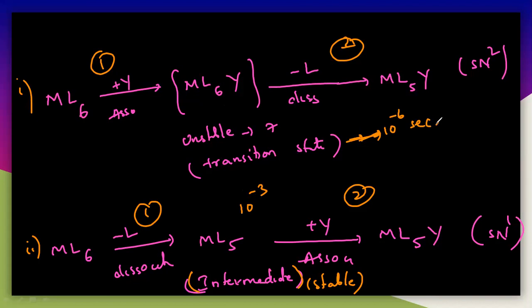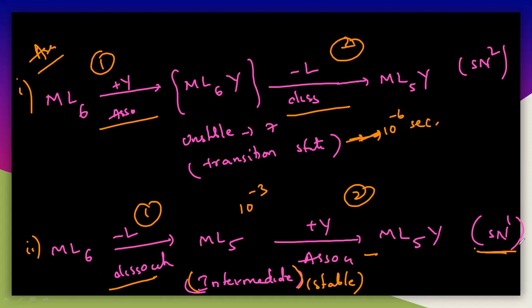So 10 to the power of minus 6 is very small compared with 10 to the power of minus 3. See here, the transition state is unstable, so it does not exist for a long time. So generally you can say this is only a single step process. In some books it is given as a single step process, but generally it is a two-step process. In the first step, association will take place. In the second step, dissociation will take place. Hence it is called associated mechanism. In case of the SN1, first dissociation will take place, then association will take place. Hence it is called the dissociation mechanism, which is the SN1 reaction.